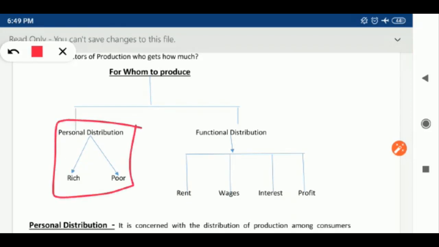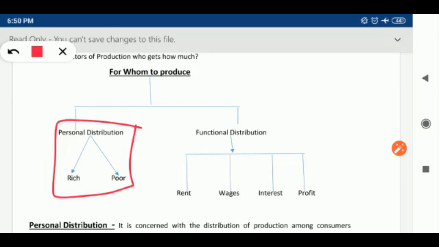So rich and poor come under personal distribution. There are two aspects. First is personal distribution and the second one is functional distribution. Personal distribution considers rich and poor, which I have mentioned here. It is concerned with the distribution of production among the consumers in the society, and the capacity of the people to pay for goods depends upon their level of income. And the second one is functional distribution.